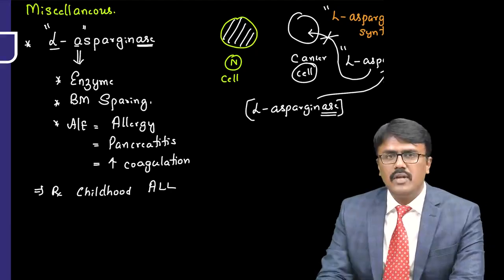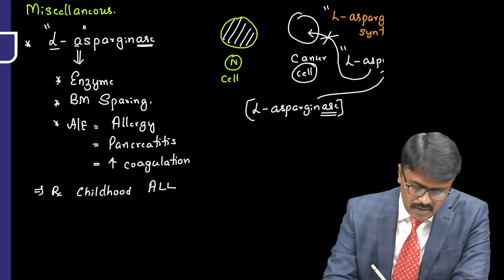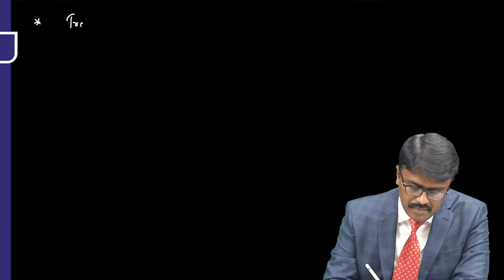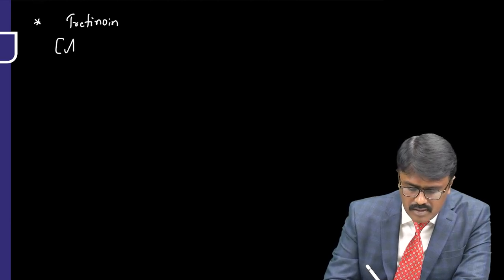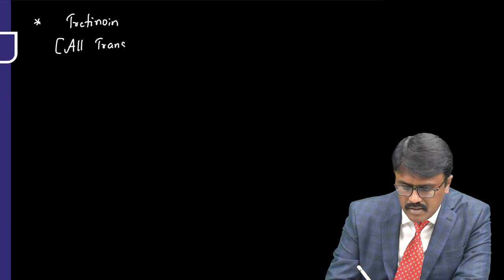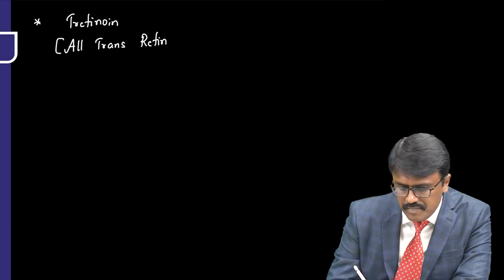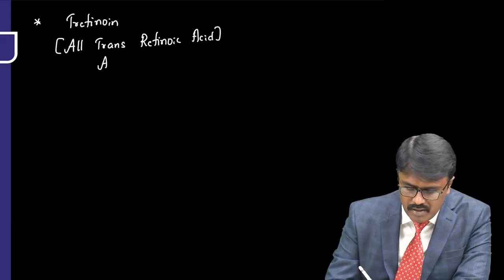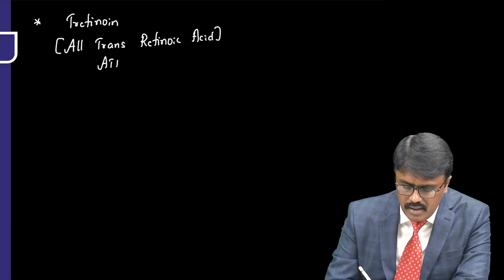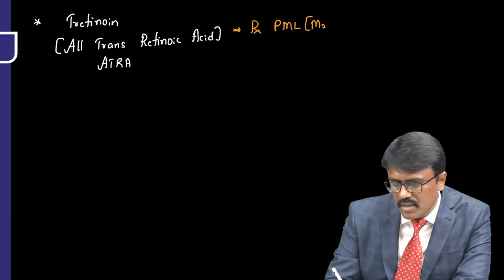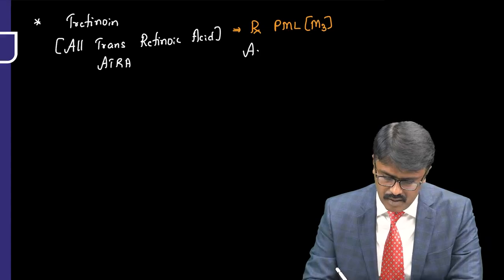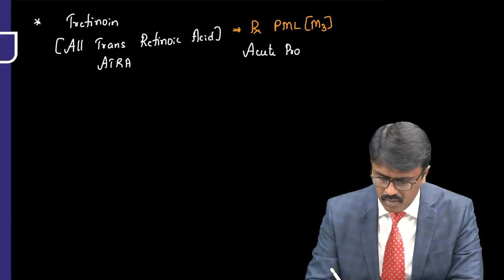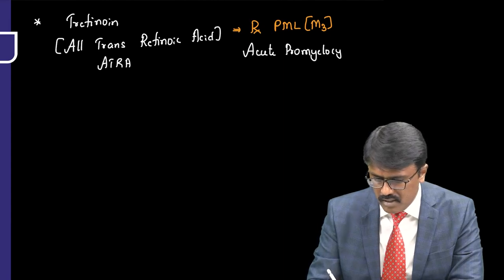That is L-asparaginase. The next important miscellaneous agent which we are going to discuss is tretinoin. What is the other name for tretinoin? It is also called all-trans retinoic acid. In short, we write it as ATRA. It is used in the M3 stage, which is acute promyelocytic leukemia.